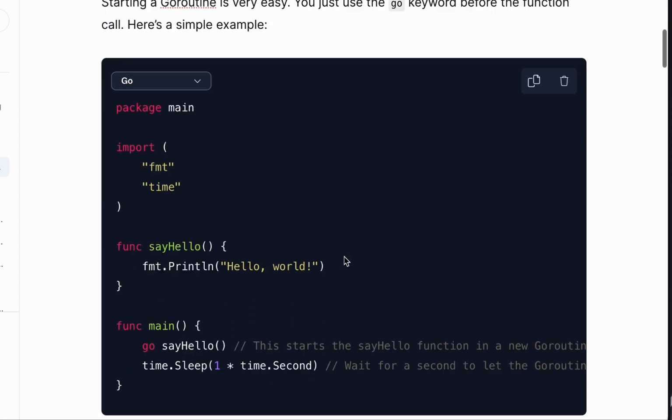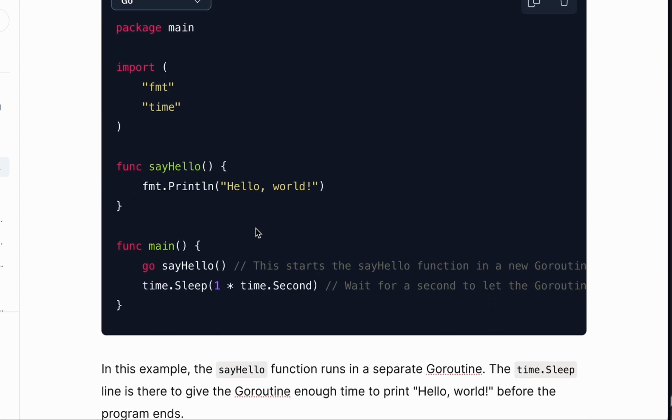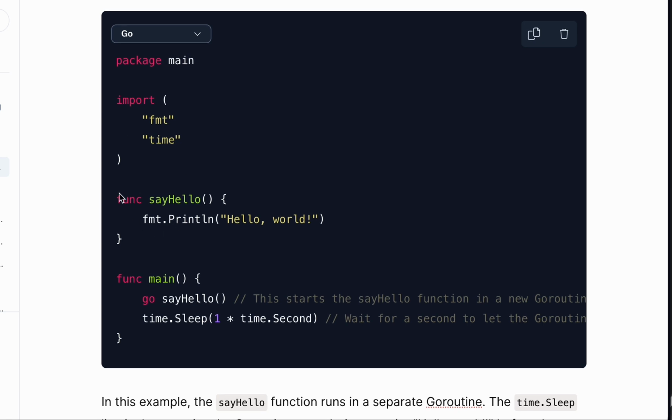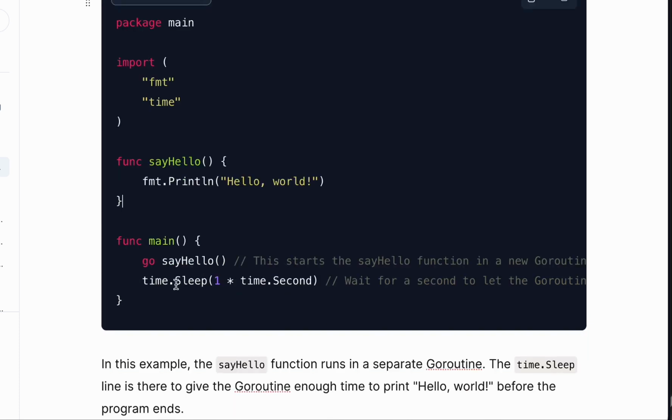So now let's look at how to create a goroutine. This is how to create a goroutine. You just have to come here. We declare a function inside our package main. The only thing this function is doing is just printing out hello world. And then we now have this inside our main. We run this go say hello function, right?